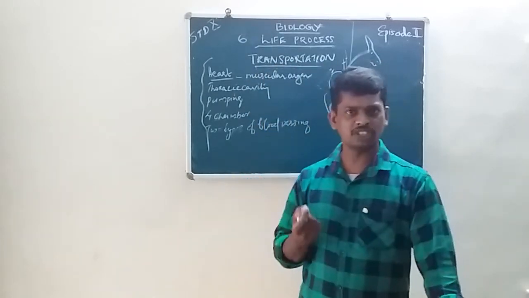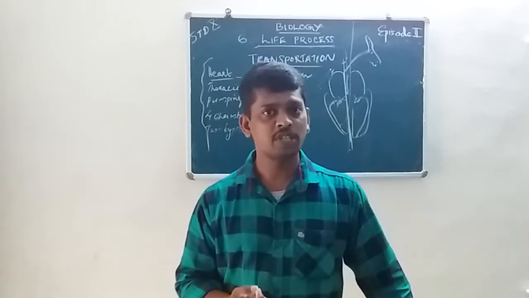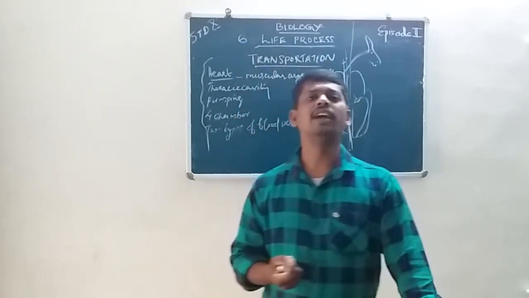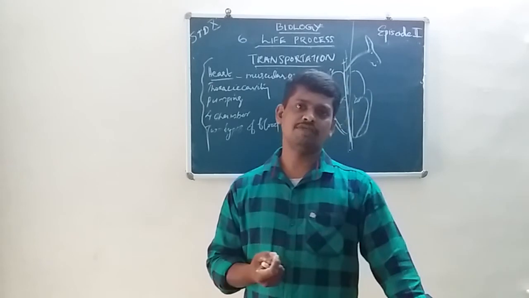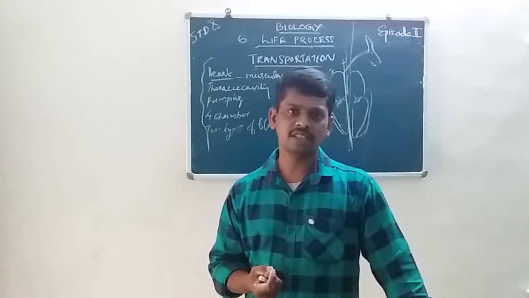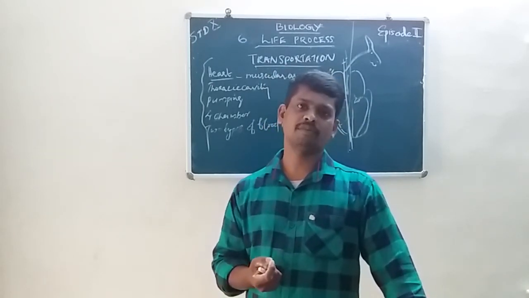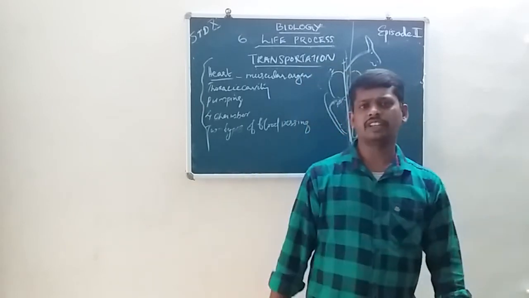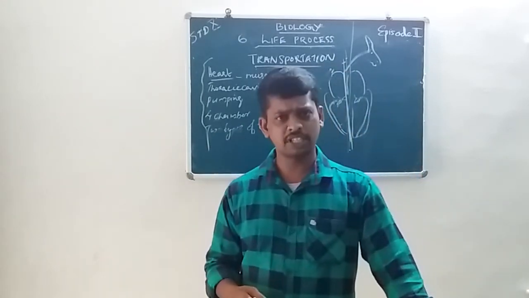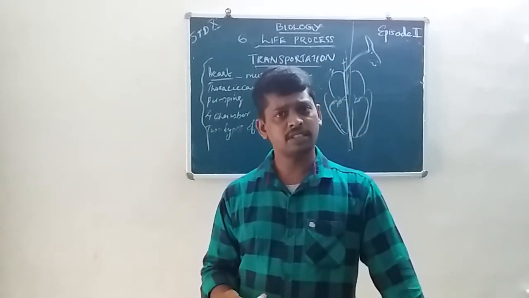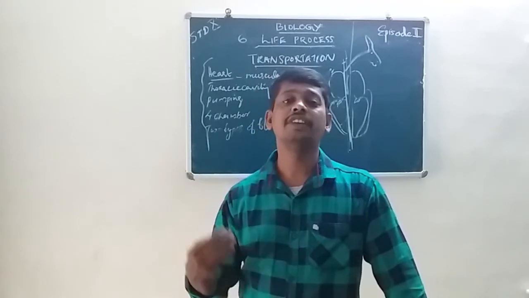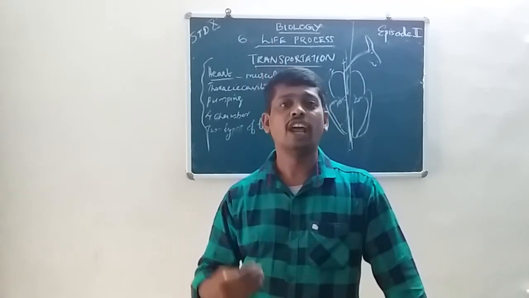Have you noticed that? It is an apparatus for detecting blood pressure. There are two types of blood pressure: hypertension, that means high BP, and low blood pressure, low BP.